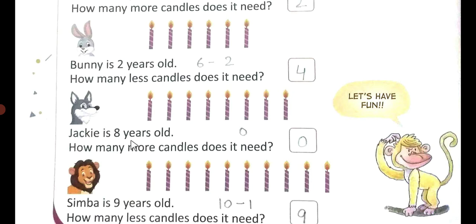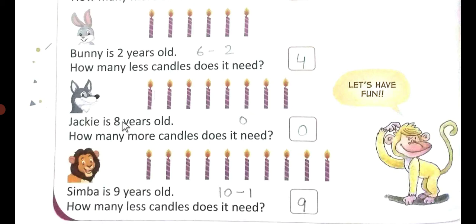Now see, Jackie is 8 years old. How many more candles does it need? 1, 2, 3, 4, 5, 6, 7, 8. Jackie is 8 years old. The number of candles is also 8. So how many candles does it need? It does not need any candle to be added or subtracted. So here you write 0 because the number of candles is 8 and the age of Jackie is also 8.